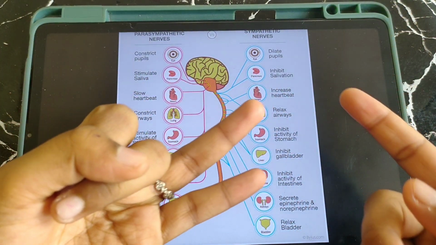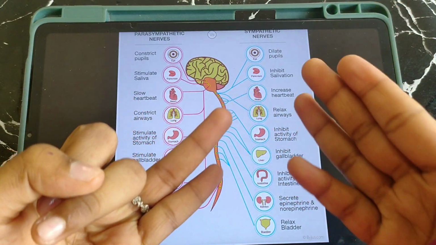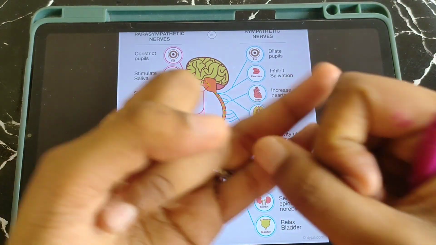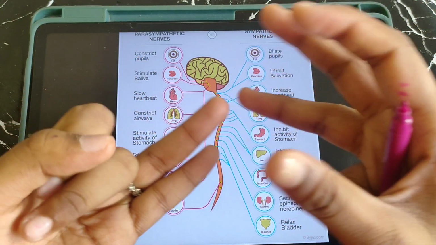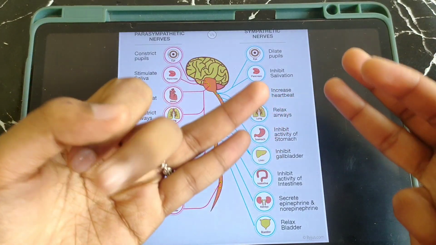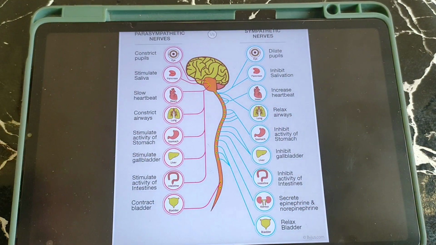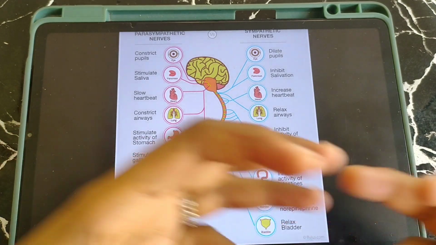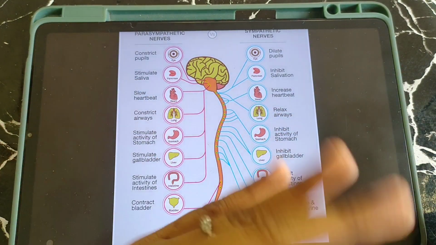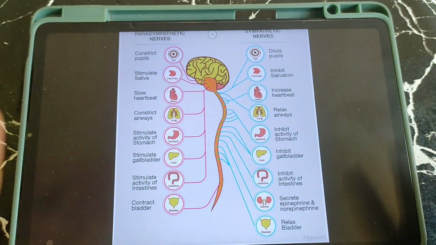What all you need to remember in sympathetic: oxygen requirement is more, so bronchial dilation will take place, and it inhibits all GI organs. In the sympathetic nervous system, oxygen is more required, so the heart pumps faster, and with bronchodilation air is taken in faster, and then the exchange of air will be faster. This is all you need to remember for sympathetic.